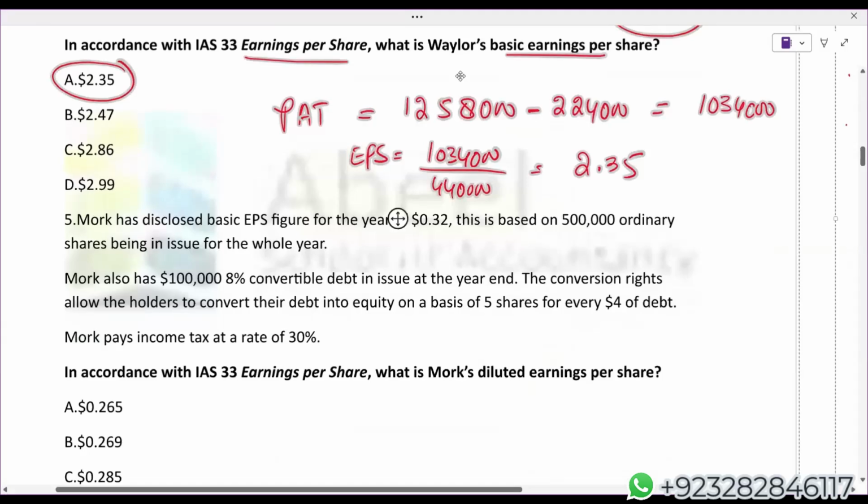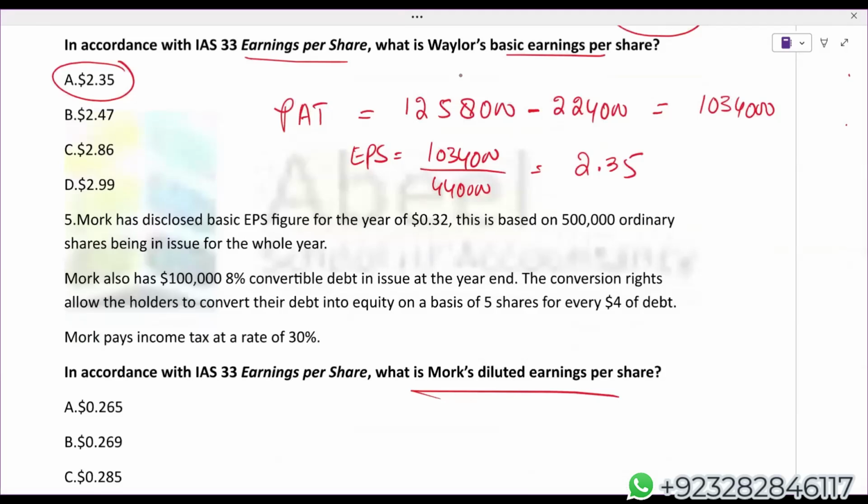Now, examiner is asking us to calculate diluted EPS. Before the calculation of diluted EPS, first of all, you need to know one thing. Diluted EPS is not your actual figure, it's an assumption based value. While calculating diluted EPS, we assume that all the potential ordinary shares become ordinary on day one, and then whatever our EPS is, we say it is diluted EPS.